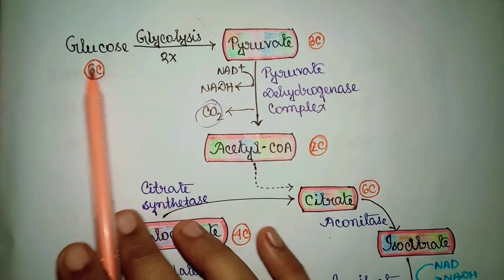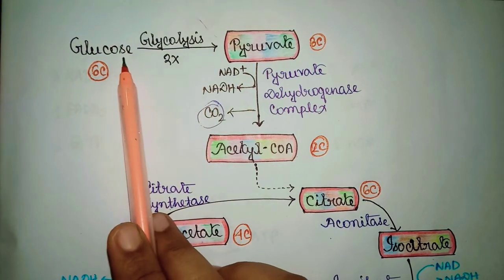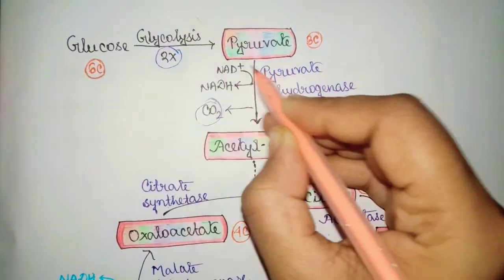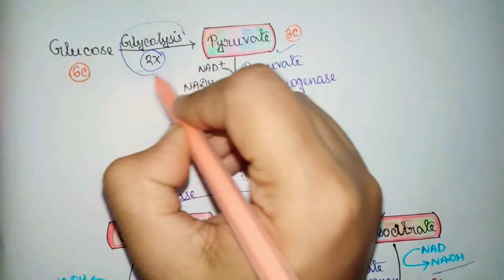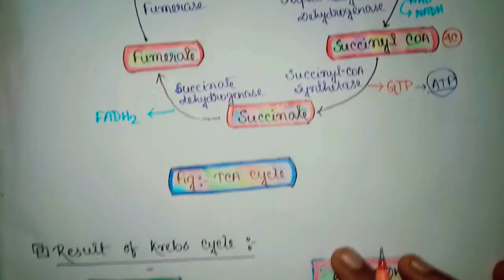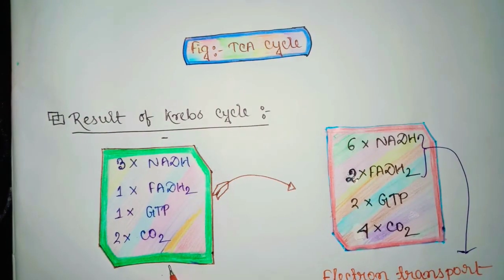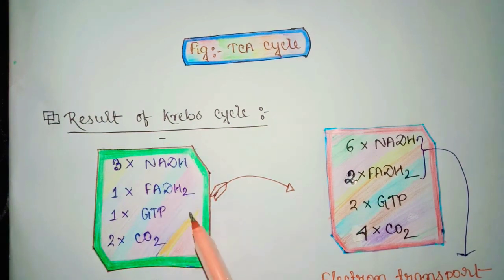Here 1 glucose molecule is split into 2 molecules of pyruvate by the process of glycolysis, and each pyruvate molecule runs through the Krebs cycle. So for 1 molecule of glucose there are 2 Krebs cycles. So the resulting molecules are formed twice.